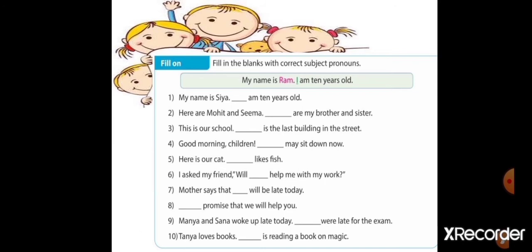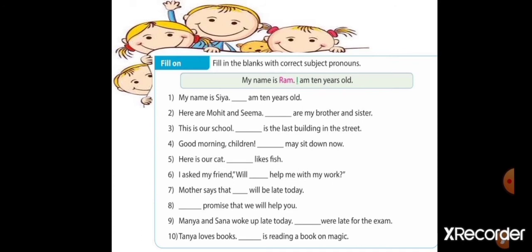Fourth, good morning children. Dash may sit down now. So here we are talking about children. Plural you. Very good. You may sit down now. Here is our cat. Dash likes fish. Okay. So for animals and birds, which subject pronoun are we using? It. So here is our cat. It likes fish.